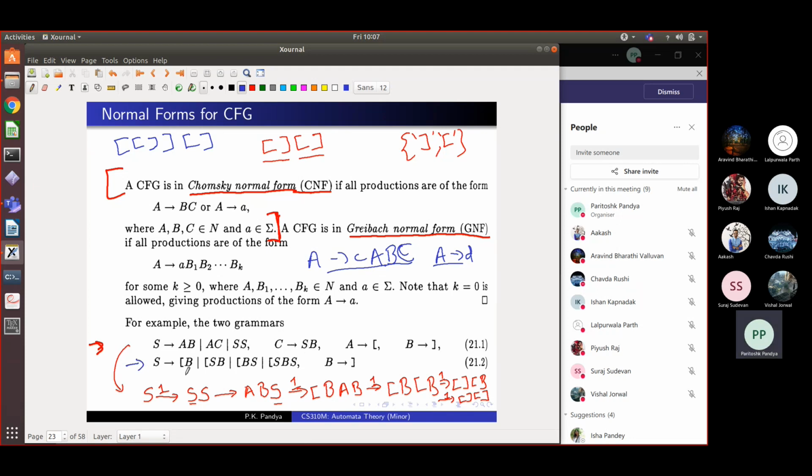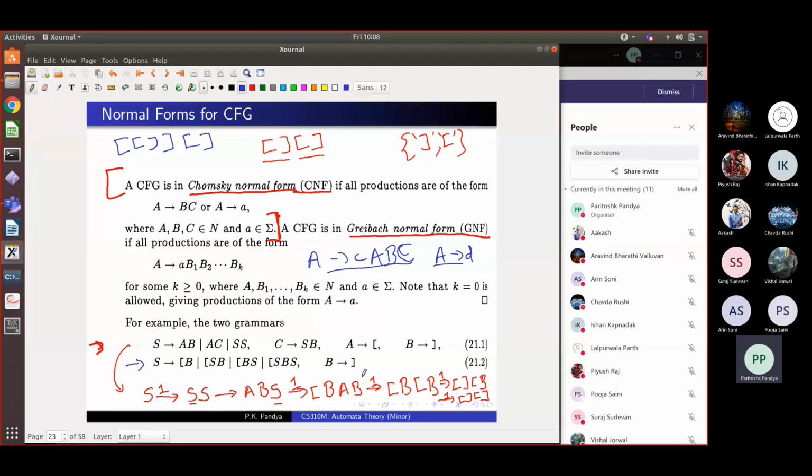And you can see every rule: S goes to a terminal called left bracket followed by a non-terminal called B. Here it goes to left bracket followed by a sequence of 2 non-terminals. So everything is like this. And here is a rule where B goes to a terminal followed by a sequence of 0 non-terminals. So this is a grammar in Greibach normal form. Agreed?